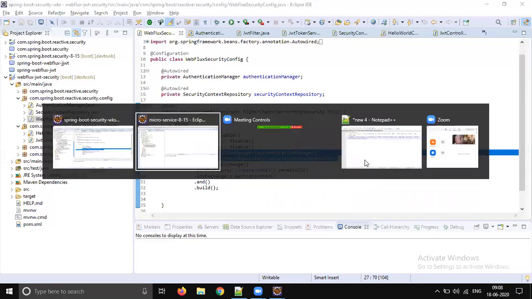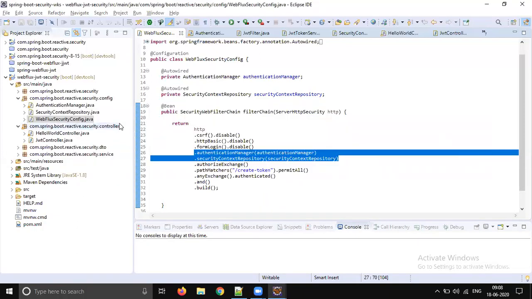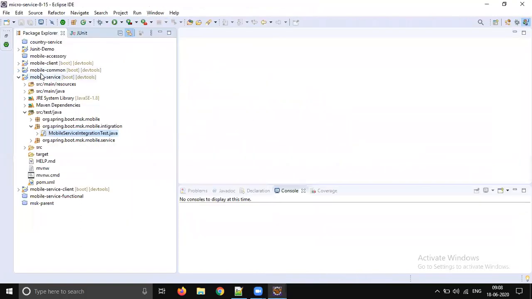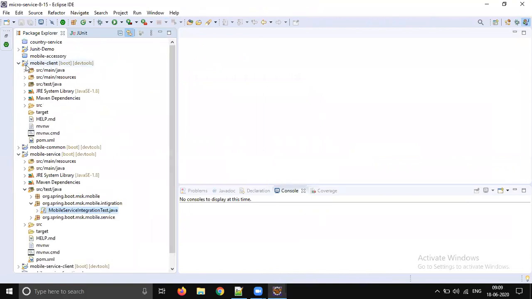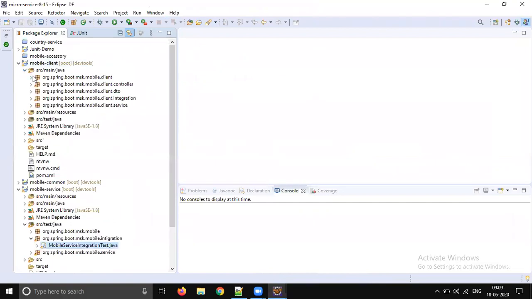So let's go to our application. Here we have the mobile client code, right? So what should we do? We should copy those files here, and we need to complete the JWT security. First of all, let's go to the pom file and see whether it is pure reactive code or not. If we are using web, let's remove that particular part.